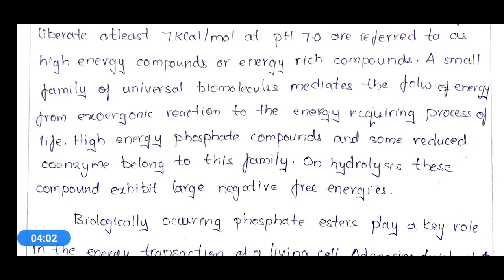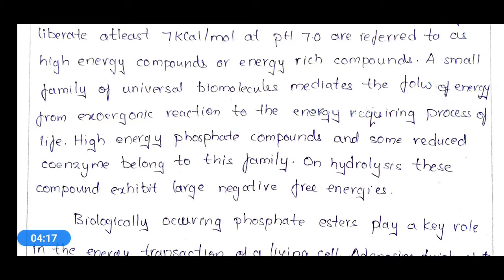While discussing ATP in the previous class, I told you about high energy compounds, and what I mentioned there is that they are mostly phosphate esters.